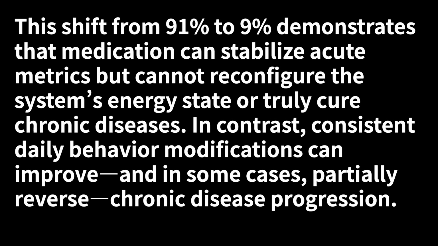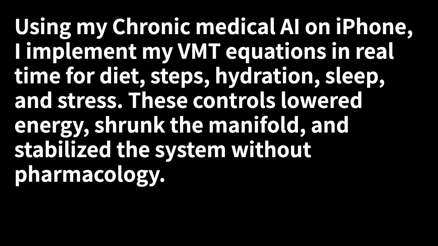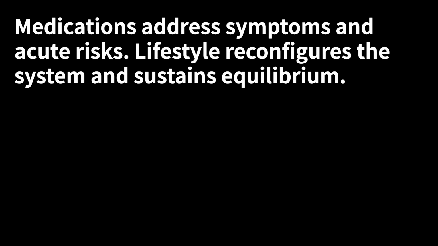This shift from 91% to 9% demonstrates that medication can stabilize acute metrics, but cannot reconfigure the system's energy state or truly cure chronic diseases. In contrast, consistent daily behavior modifications can improve, and in some cases, partially reverse, chronic disease progression. Using my chronic medical AI on iPhone, I implement my VMT equations in real time for diet, steps, hydration, sleep, and stress. These controls lowered energy, shrunk the manifold, and stabilized the system without pharmacology. Medications address symptoms and acute risks. Lifestyle reconfigures the system and sustains equilibrium.